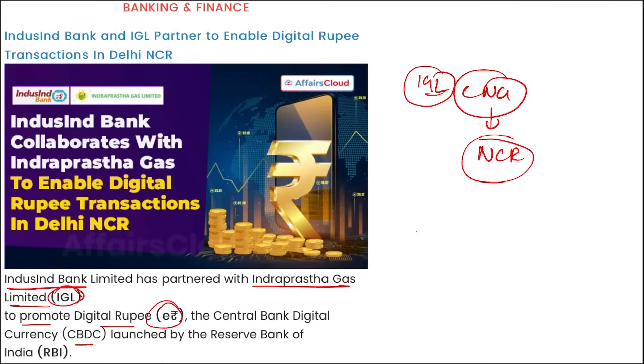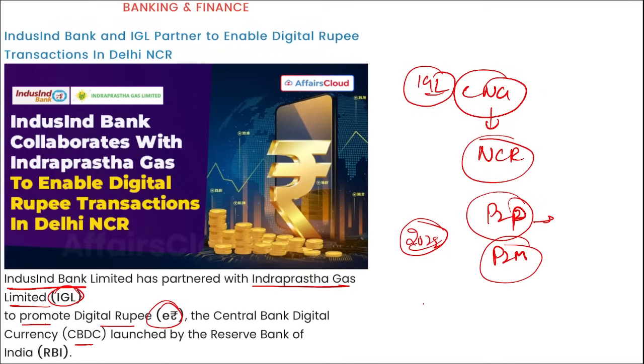Correct. Apart from this, what is the e-rupee we just saw? It was launched by RBI in two segments. It was launched in 2022, and it is a digital token that represents legal tender. Right? It offers a P2P facility as well as a P2M facility. P2P is the peer-to-peer facility and P2M is the peer-to-merchant facility.